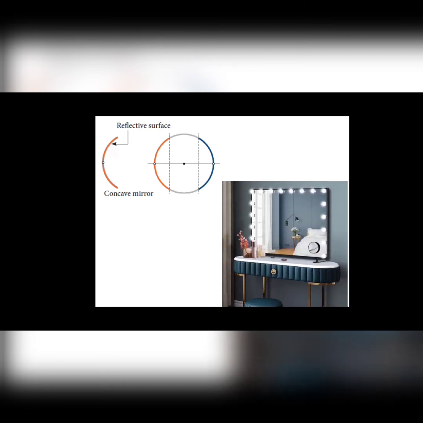Let us see about concave mirror. A spherical mirror in which the reflection of light occurs at its concave surface is called a concave mirror. These mirrors magnify the object placed close to them. The most common example of a concave mirror is the makeup mirror.